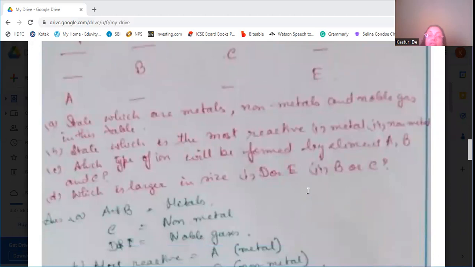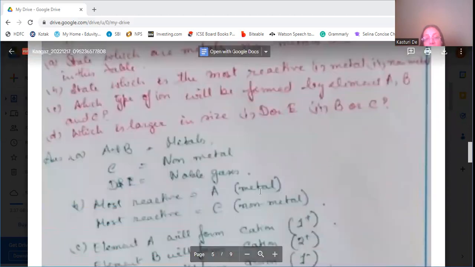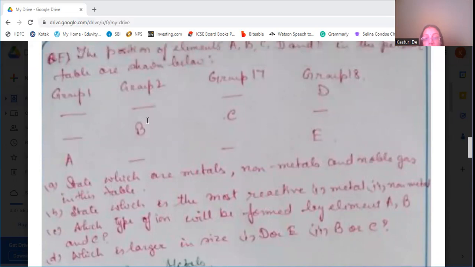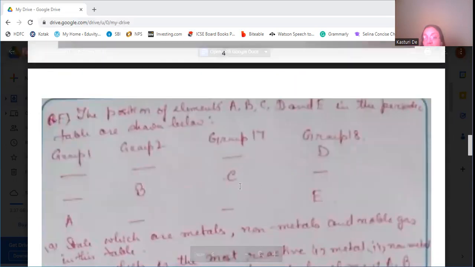Okay. So first, which are metals, non-metals, and noble gases. A and B, that is group 1, that is metal, so A is a metal. Group 2 also consists of metals, so B is also a metal. Then group C is a non-metal group, that's why C is a non-metal.